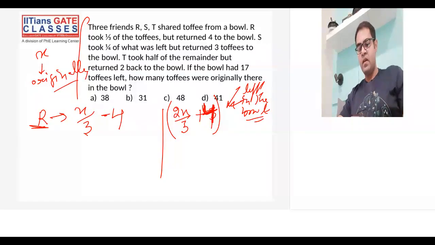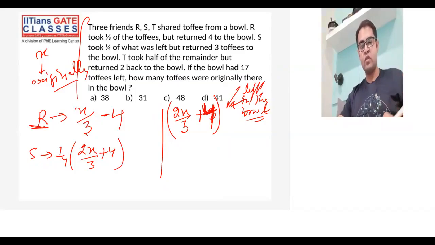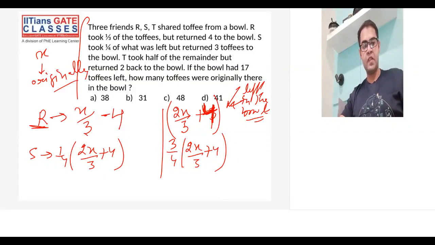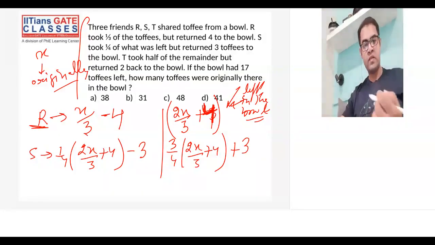Now what about S? S took 1/4th of what was left. Left was this expression, right? So S took 1/4th of this, and remaining would be 3/4th of this, that is 3/4 of (2x/3 + 4). This is the remaining. Now S took this but returned 3 back to the bowl. So S returned 3 and those 3 will now come into the bowl. That's why I'm adding 3.